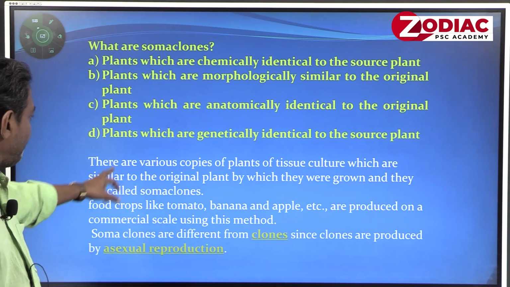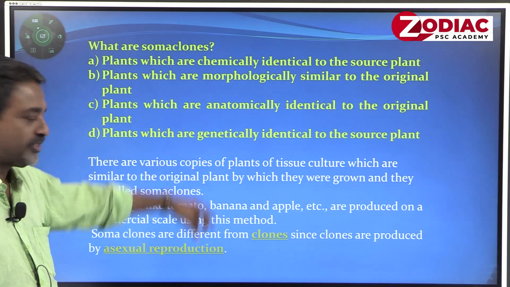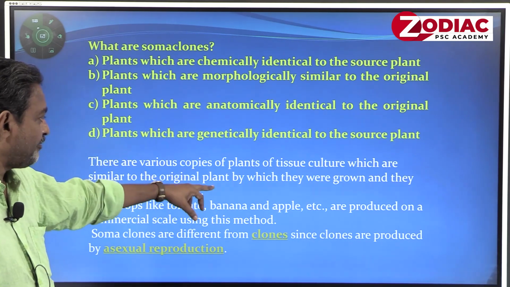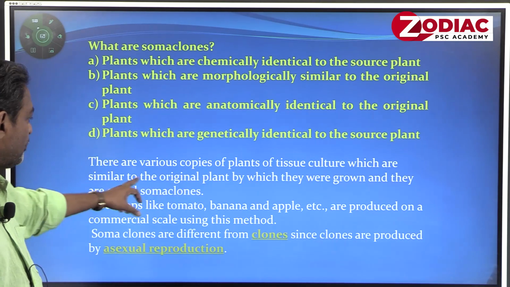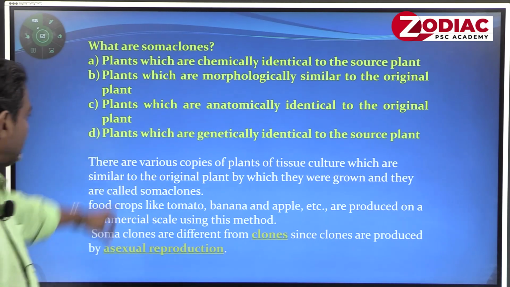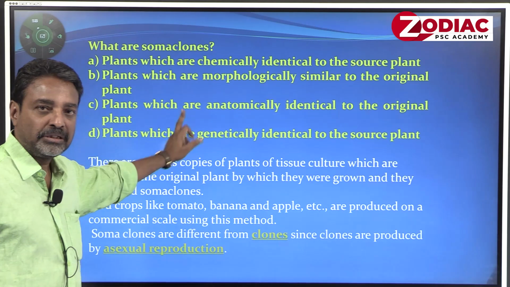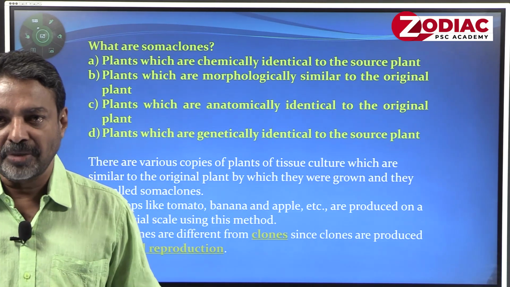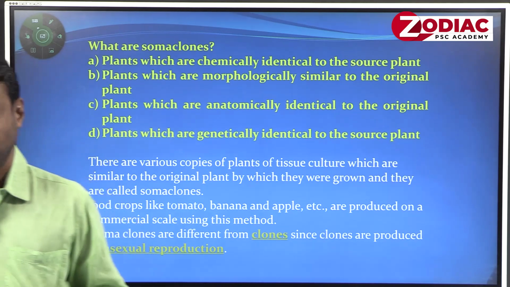There are various copies of plant tissue culture which are similar to the original plant from which they were grown, and they are called somaclones. So that means they are genetically identical to the source plant. That's why by tissue culture you are producing multiple copies.